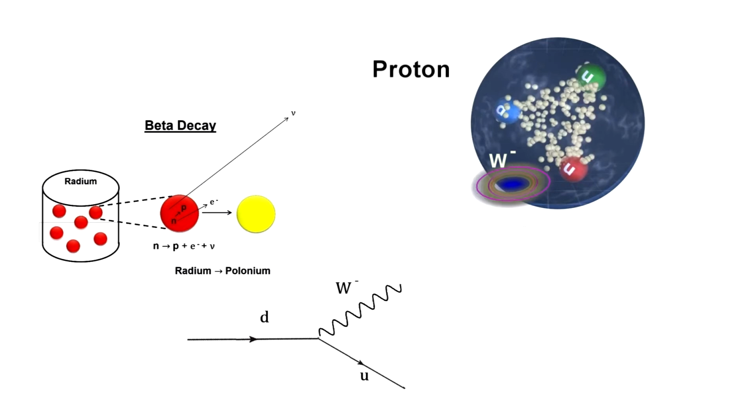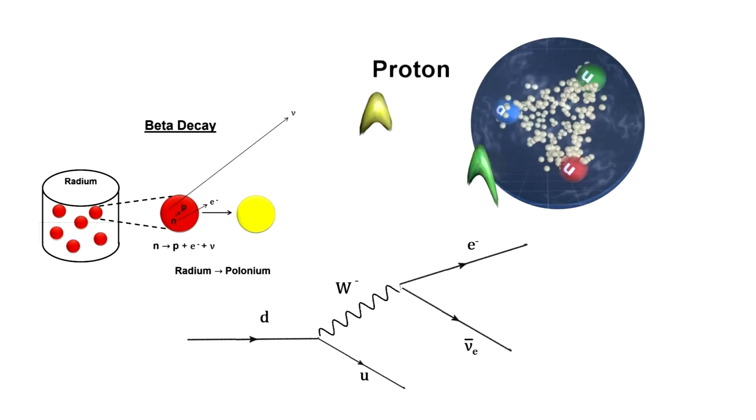However, in the second phase, because there is enough energy in the virtual boson to create an electron and a neutrino, it decays into these particles. This is possible because both the electron and the neutrino carry the weak hypercharge. This is how our radium turned into polonium in our segment on the atom.